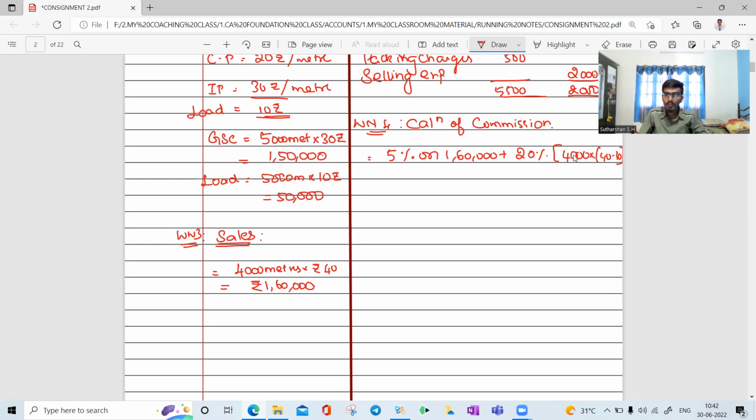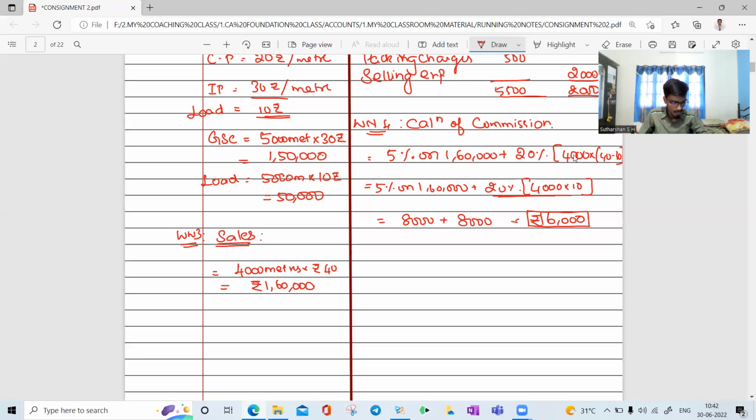You will get 5% on 1,60,000 plus 20% into 4,000 into 10. You will get 8,000 and again 8,000. So the total 16,000 is your commission. It will go to the consignment account.